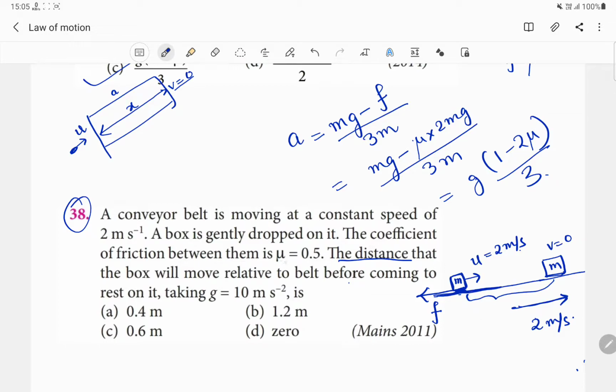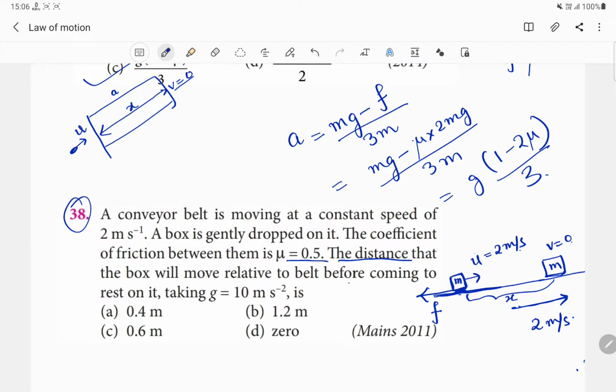It is given as 0.5, and we have to find out the distance that the box will move relative to the belt before coming to rest, taking g equal to 10 meter per second square. Here we have to understand the stopping distance concept. Due to the motion of this table, this object which is being dropped on the table will be moved by a distance, let us suppose it to be x, and after traveling a distance x, it will come to rest at this position, and we know that the speed when the body is at rest will be equal to 0.